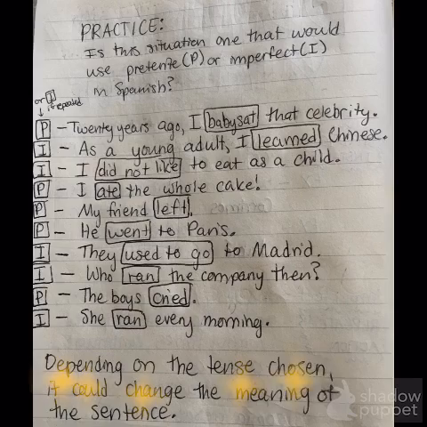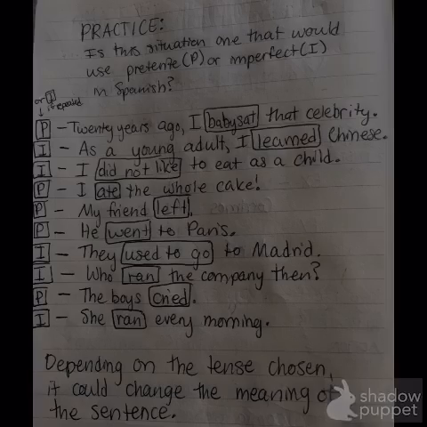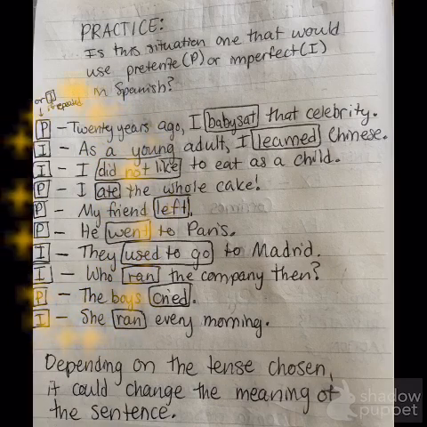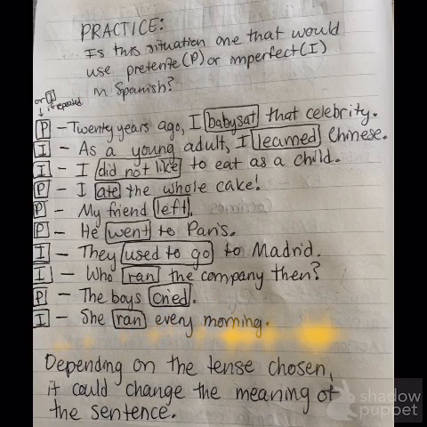Once again, depending on the tense chosen, it could change the meaning of the sentence. So you could possibly have had a different answer here. Once again, please ask me if you have any questions, because sometimes it can be incorrect unless it's just changing the sentence.